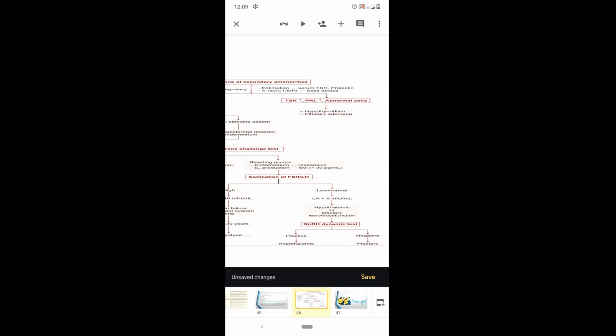If the levels of FSH are low, then we'll go with hypothalamic and pituitary causes. To evaluate these, we'll go with the GnRH dynamic test. If it is positive, we'll go with hypothalamic causes, and if it is negative, we'll go with pituitary causes. So this is in detail about secondary amenorrhea.